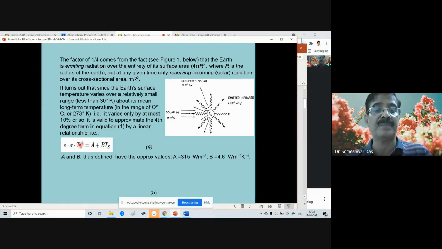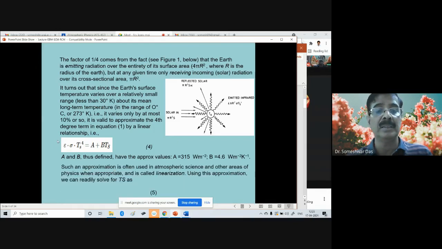of the surface from here, because we know what is sigma, we know what is epsilon. Such an approximation is often used in atmospheric science and other areas of physics when appropriate, and is called the linearization. We just try to approximate the energy balance, and this is called the linearization.